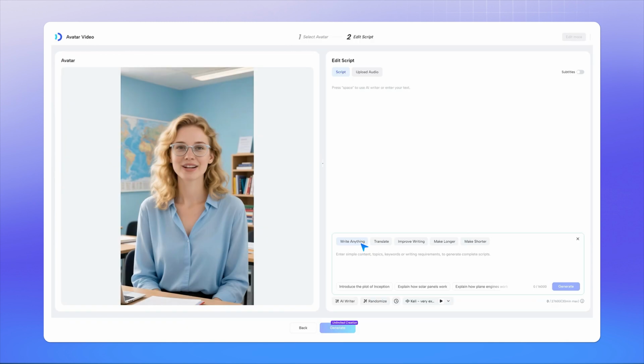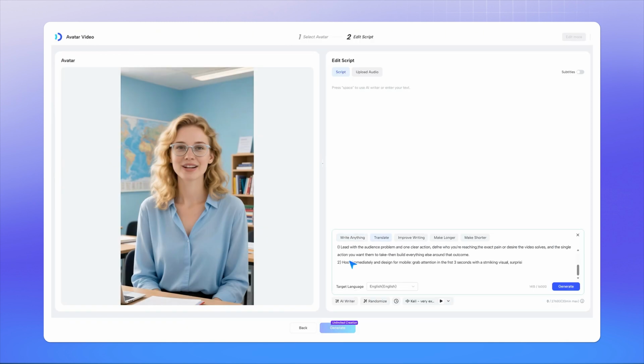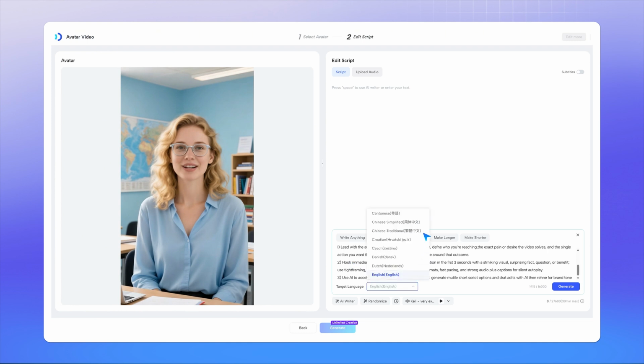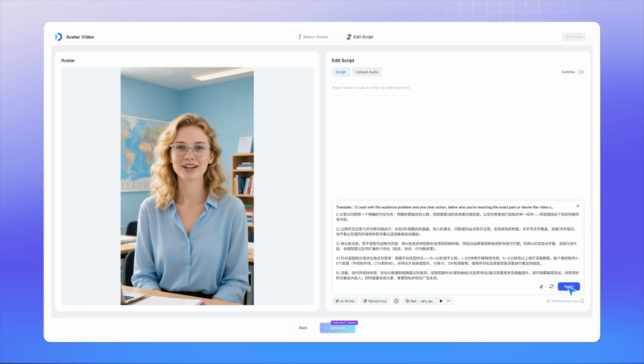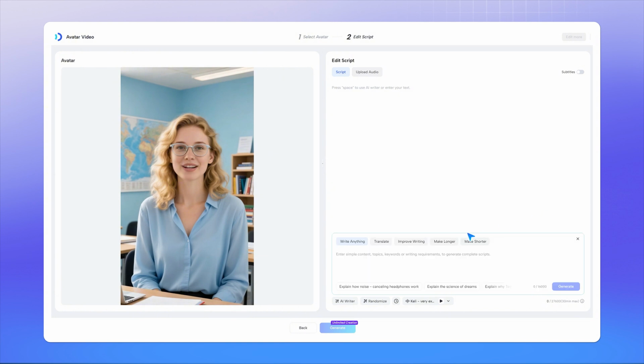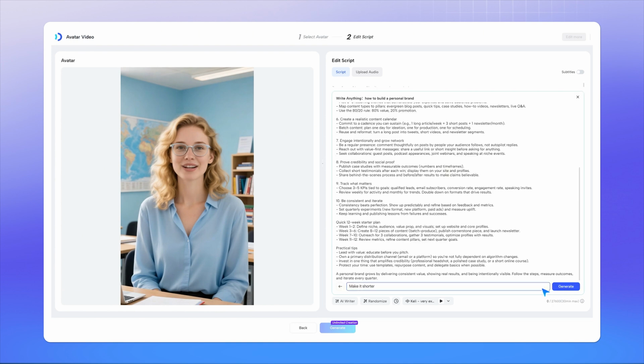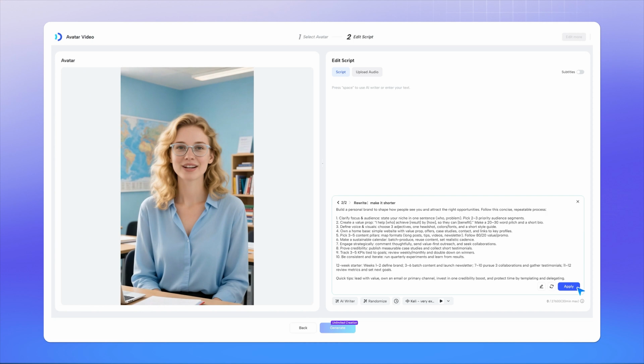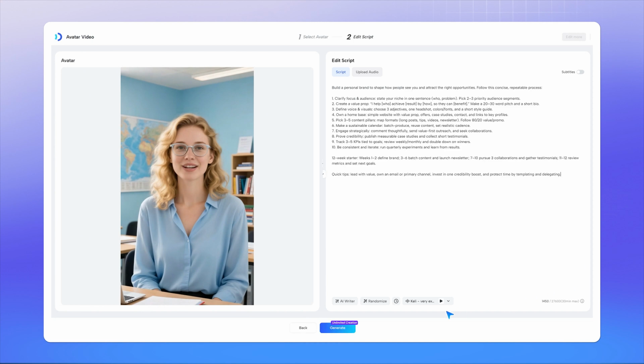Need multiple languages? No problem! AI Writer supports one-click translation. Plus, it can help you improve writing, make it longer, or make it shorter, all in one place. Once it's generated, you can freely edit or trim the text, and then simply hit Apply to Video. Your script will be added directly to your avatar video.